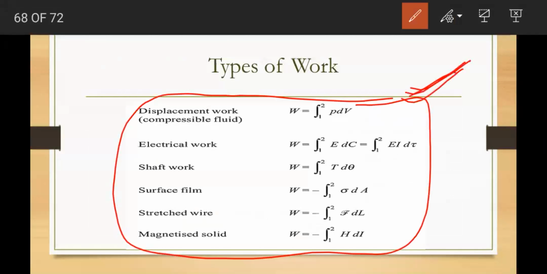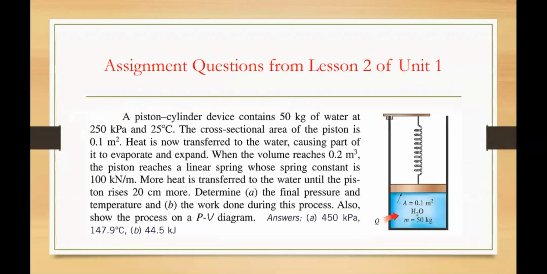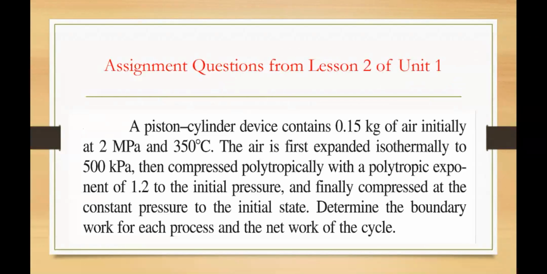So this completes lesson 2, and I have given assignment questions also. These are the two assignment questions for you. This is one, and this is the second one. In the second problem, you will get polytropic process, isothermal process, and constant pressure process. Three processes will be coming combinedly. You have to do it. I will explain how you have to start. I will give an idea in this.